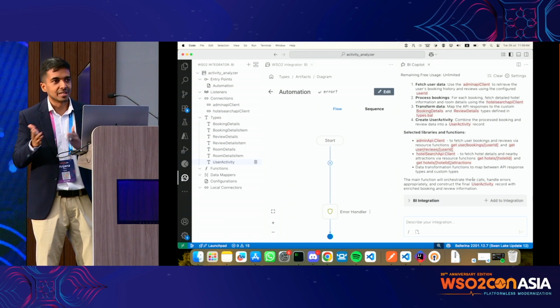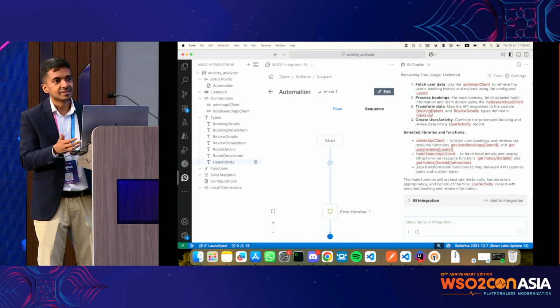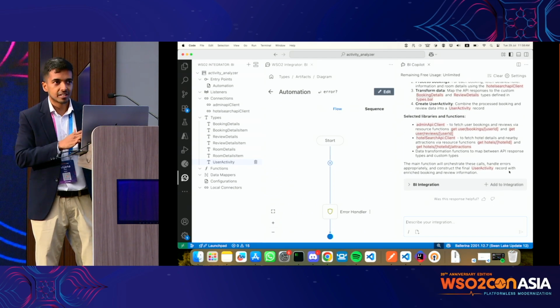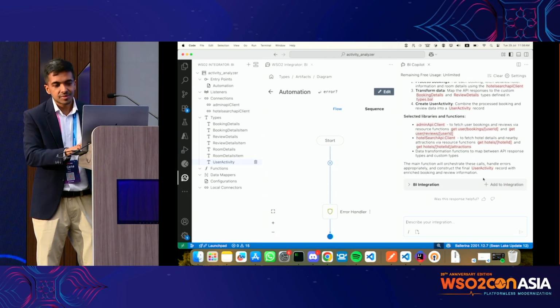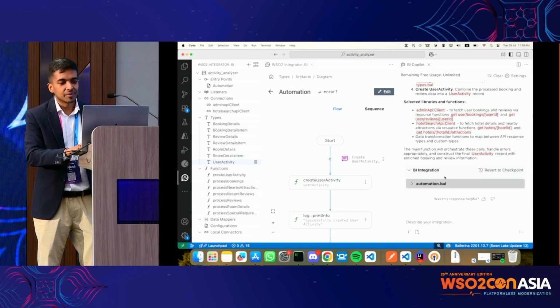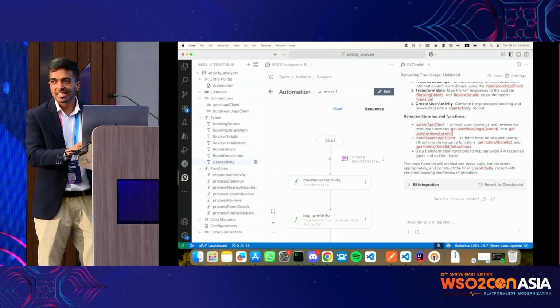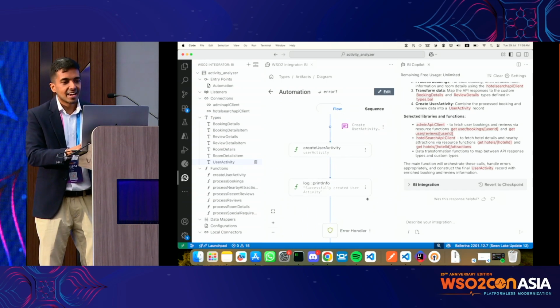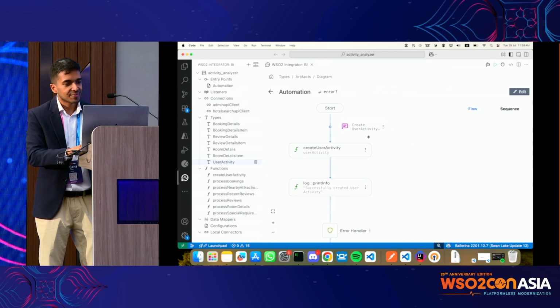That's annoying to do in this amount of time. So I ask the Copilot to do that for me. It seems like it generated something. Ideally you should review the code it generates, but I'm going to trust what I built, add it to the integration, and then close it.